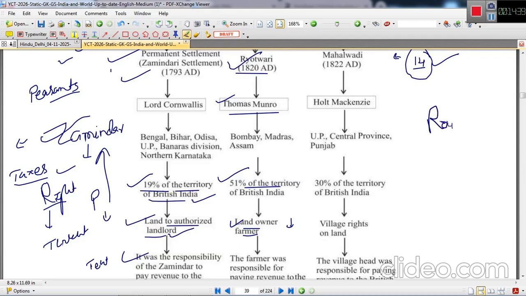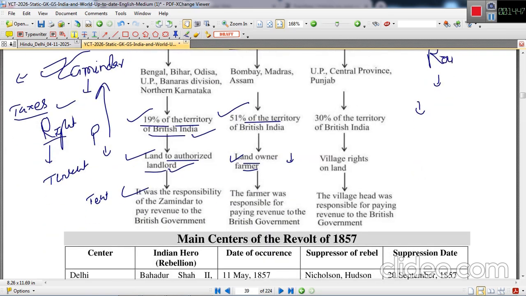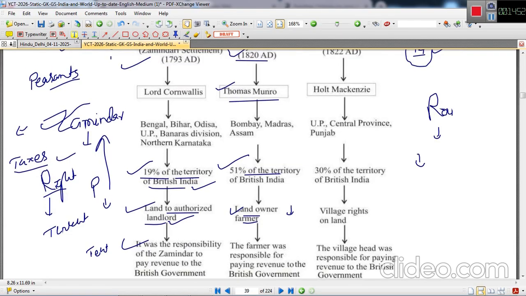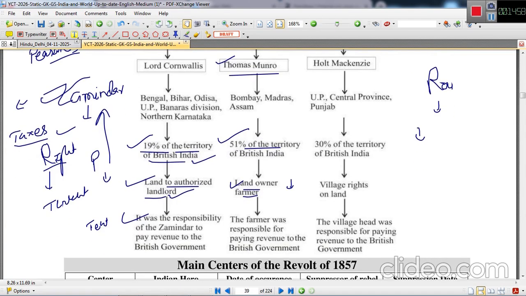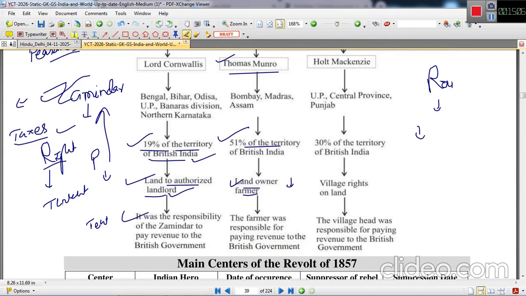So Raiyats were given the ownership of the land, and they had to pay the taxes to the British government. So the individual farmer or the peasant or the Raiyat was allowed to hold their land, and they were legally supposed to give the rent, the revenue, to the British government. And you will think that this system might be good, because the Raiyats were given the right of their land, but this was not so because of the high revenue demand from the British government.